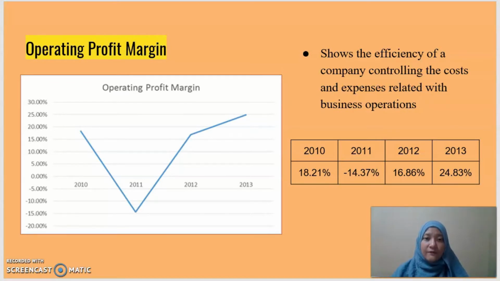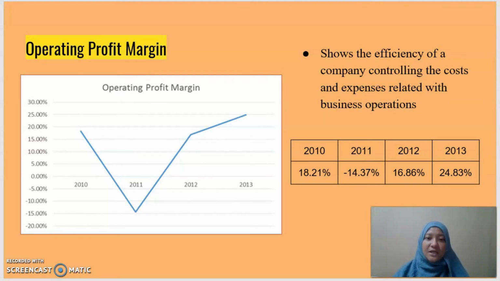Based on the graph, you can see that in the year 2010, MISC made 18.21%, which is 18 cents before interest and tax for every ringgit of sale. But in 2011, we can see there is a huge gap in the percentage of profit. It shows a negative profit before interest in that year, which is 40.37%.